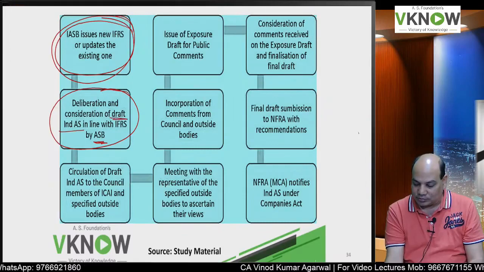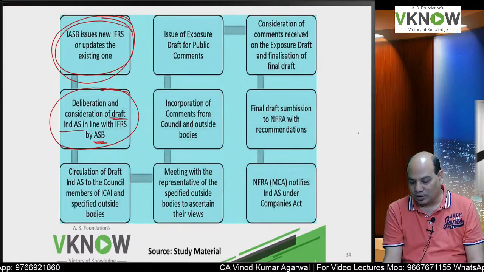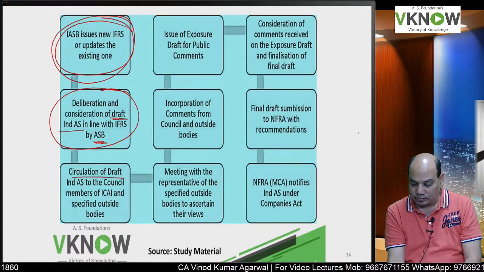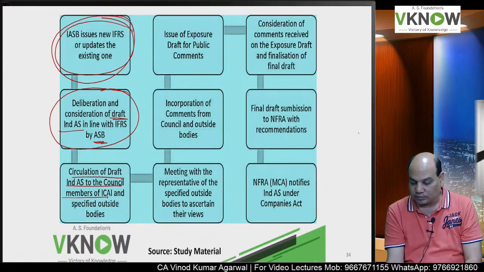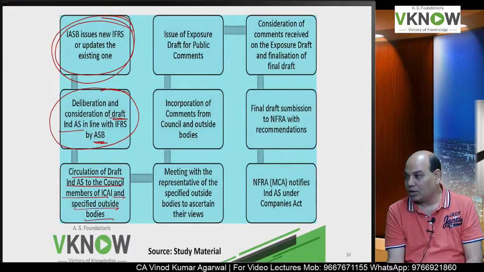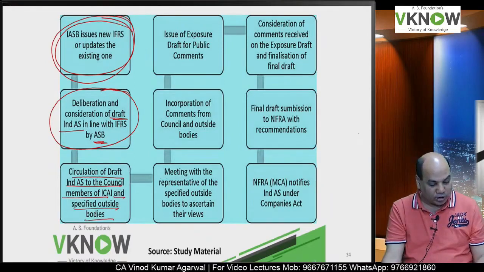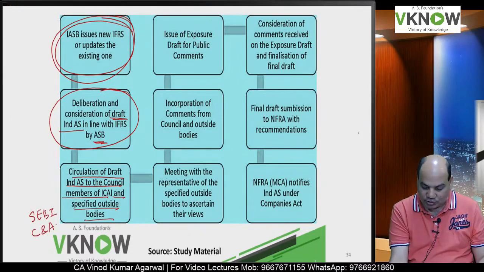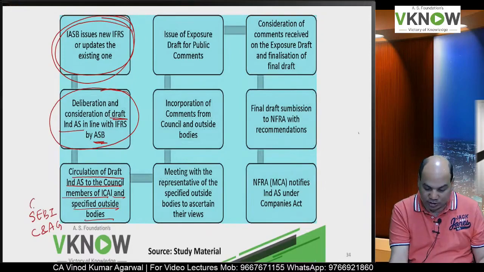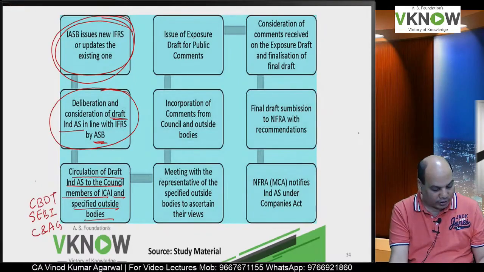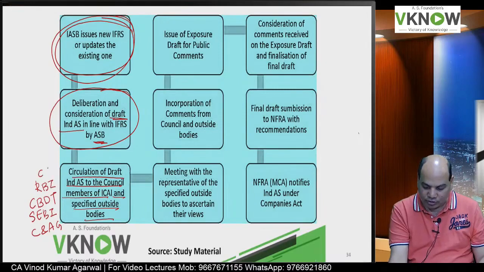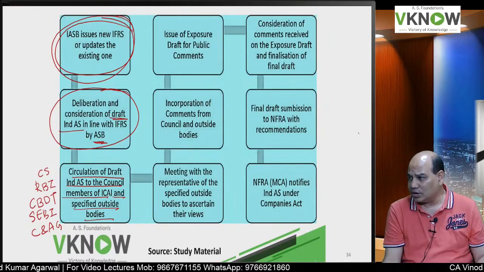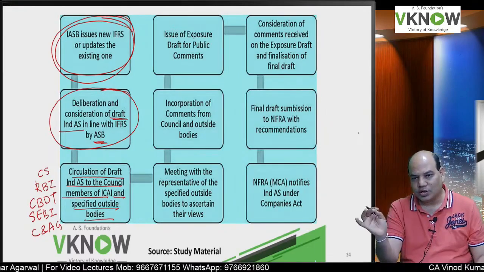Draft means their first version, not final version, which is based on IFRS, and then it is circulated to the council members of the ICAI and also specified outside bodies like SEBI, then CAG, Comptroller and Auditor General, CBDT, Central Board of Direct Taxes, even RBI, Company Secretary Institute. So some outside agencies or organizations are also shared this draft.